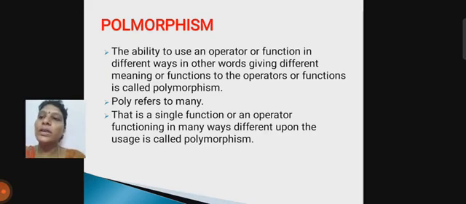But poly means many, and morphism means different forms, depending upon the usage of our functions or operators. So a single function or operator functioning in many ways, depending upon the usage, is called polymorphism.